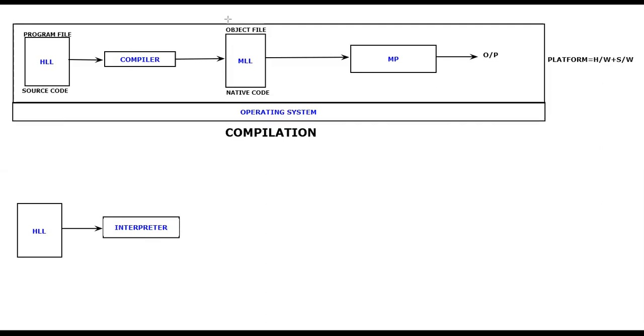And once I give this, the interpreter is going to convert whatever the high level language is there into the corresponding low level language, or in other words I can consider this happens to be the machine level language. So once I convert this into the machine level language, what will happen?